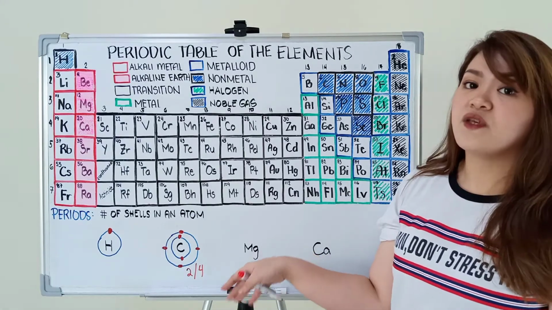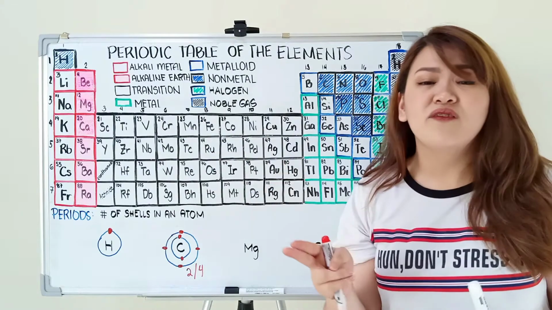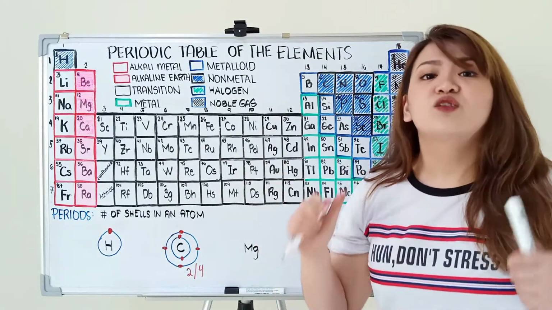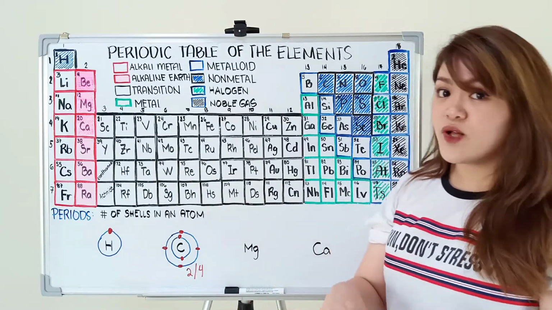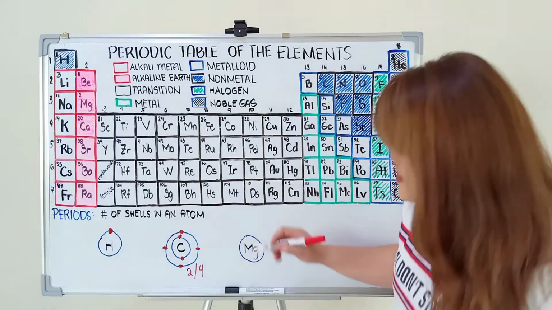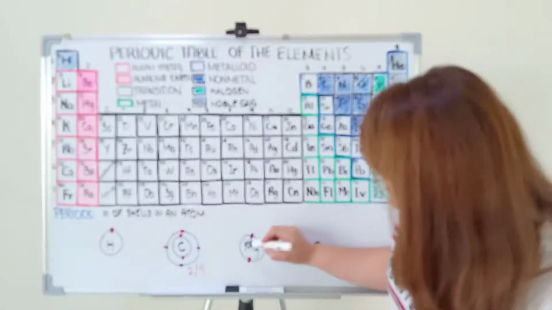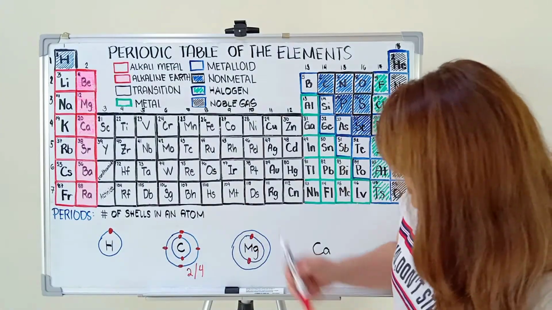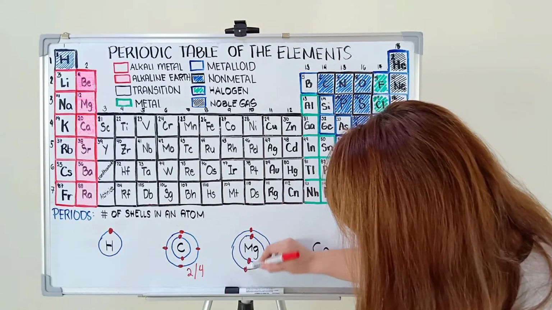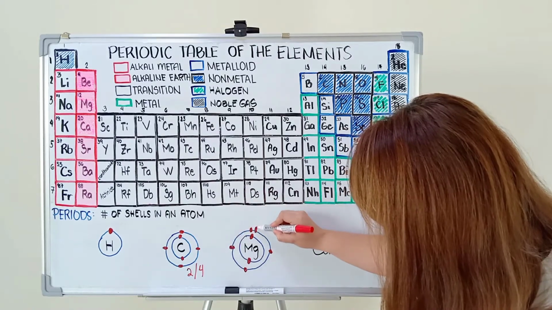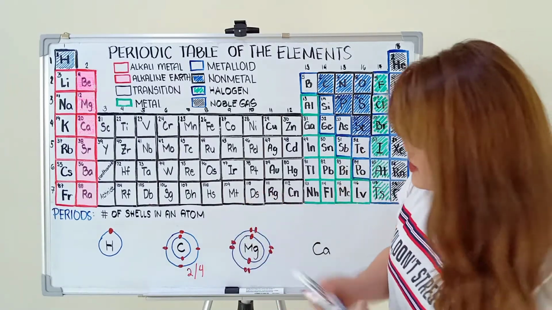We have magnesium. Magnesium is atomic number 12. So if we have atomic number 12, how many protons do we have? 12. So if we have 12 protons, how many electrons do we have? Yes, 12 as well. So for the first shell, how many electrons kaya nating i-fit? We have 1, 2. So let's go ahead and move on to the second shell. Perfect na perfect, no? 2, 3, 4, 5, 6, 7, 8, 9, 10. So, kulang pa tayo ng dalawang electron.